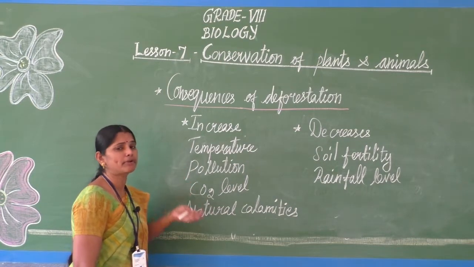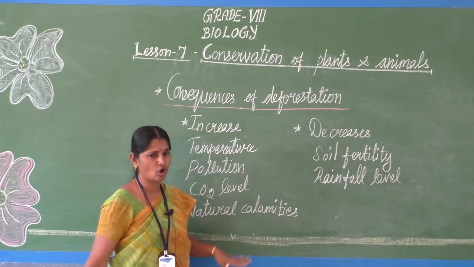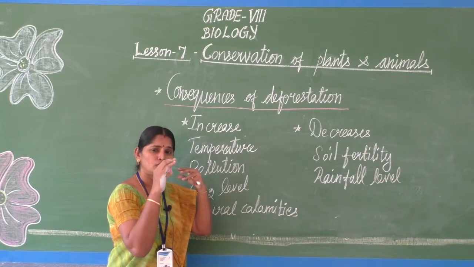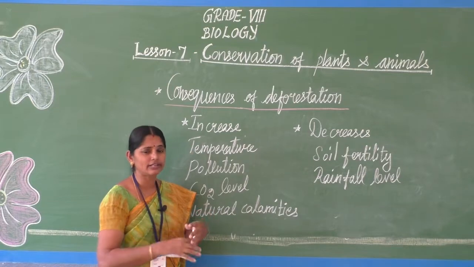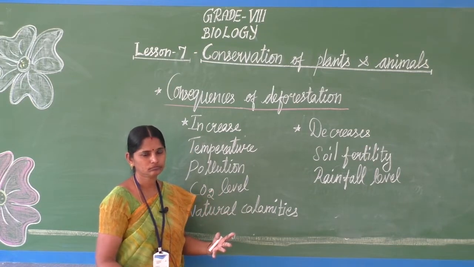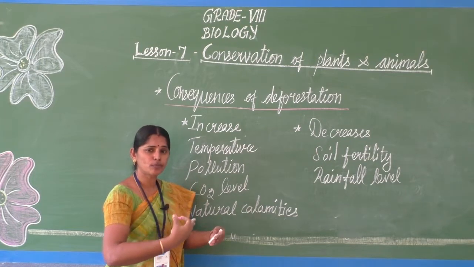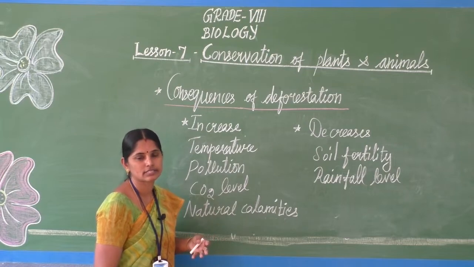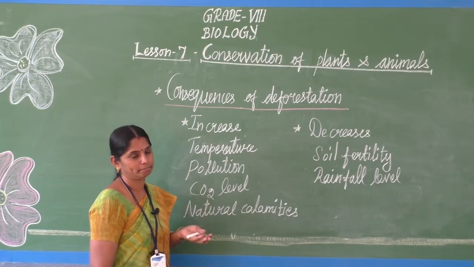It increases the temperature because many trees are cut down. So there are no trees, and it increases the carbon dioxide level in the atmosphere. With this continuous process, the temperature of the earth increases. We call it global warming.